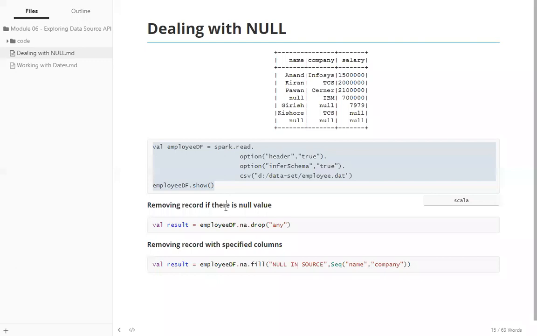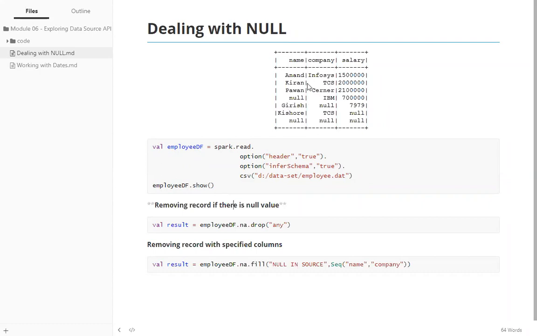Okay, now the first thing is, let's assume I have a scenario where I want to remove the complete record if there is any null value in any of the fields. What I mean with that is, for example, this name field has a null value. So if at all you have a scenario where I want to remove the complete record even if a particular column has a null value. For example, in this particular case, you see this name has a null value, so I want to remove the complete record. Okay. For example, in this case, company name, this particular record has a null value. So I have to remove my complete record.